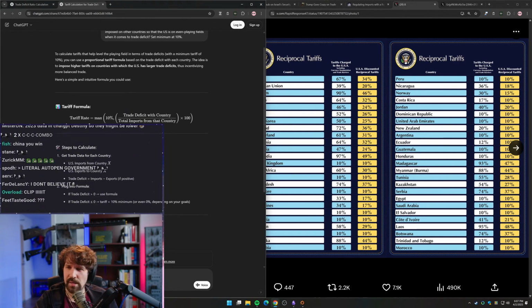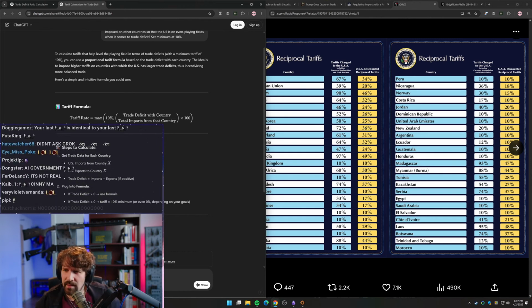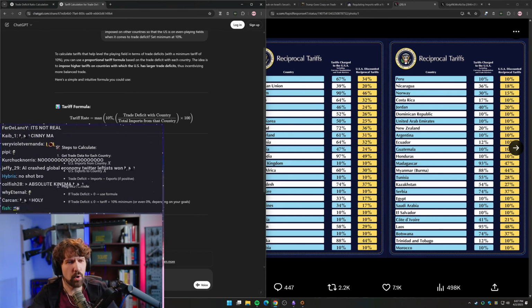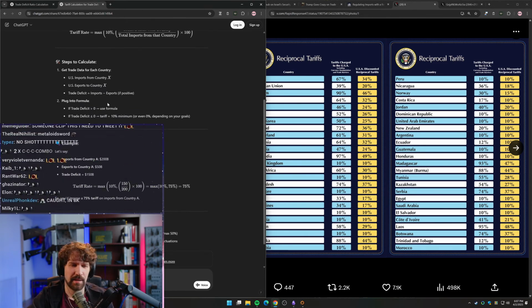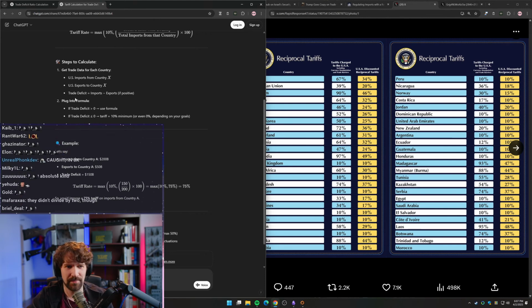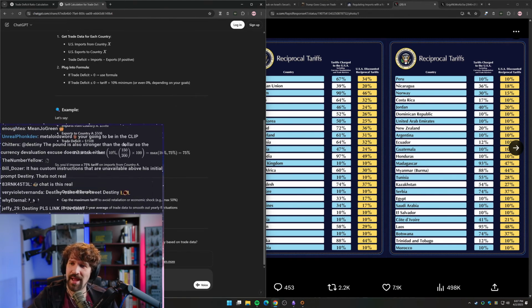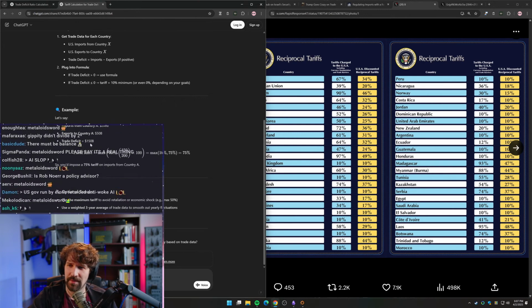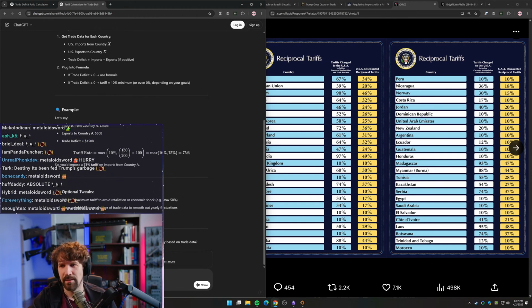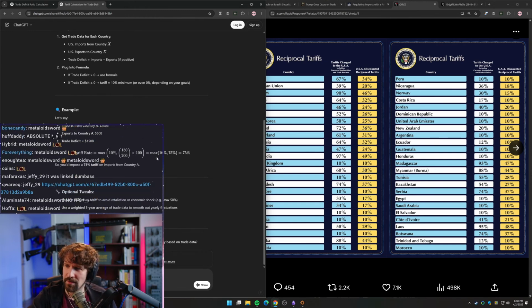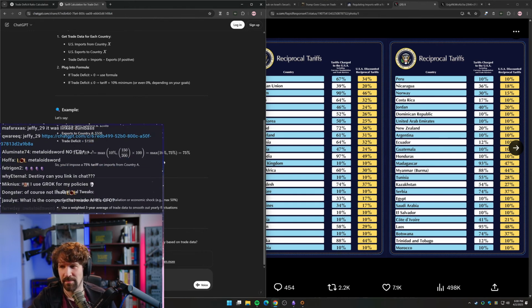Wait, Metalloid, is this an econ thing that I've just never heard before? I've never heard a tariff explained in this way ever. Is this actually real? Does anybody in econ calculate tariffs or whatever this way? Let's say imports from country A, 200 billion, exports to country A, 50 billion, trade deficit, 150 billion. Tariff rate equals max 10%, 150 divided by 200 times 100 equals max 10%, 75%. So you'd